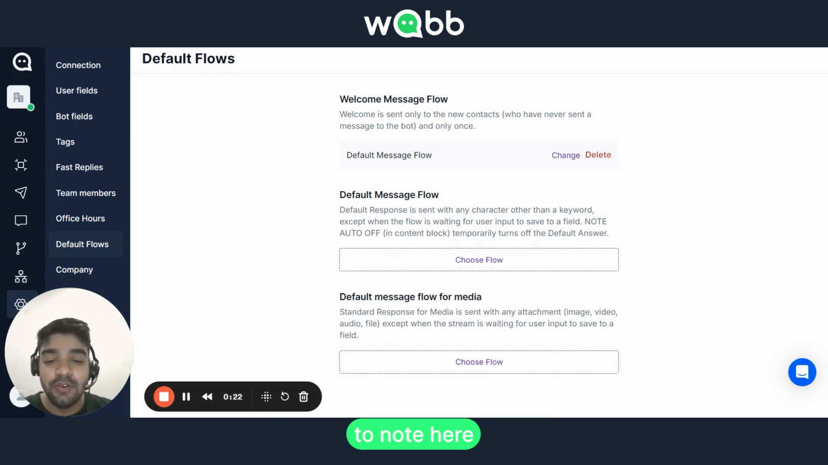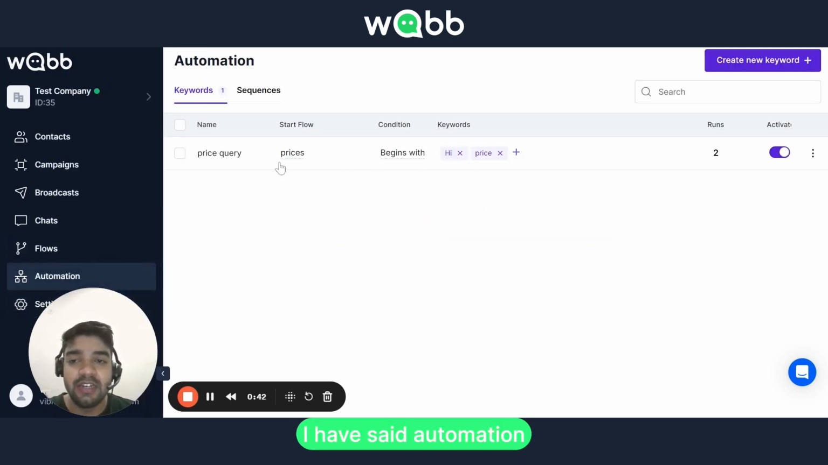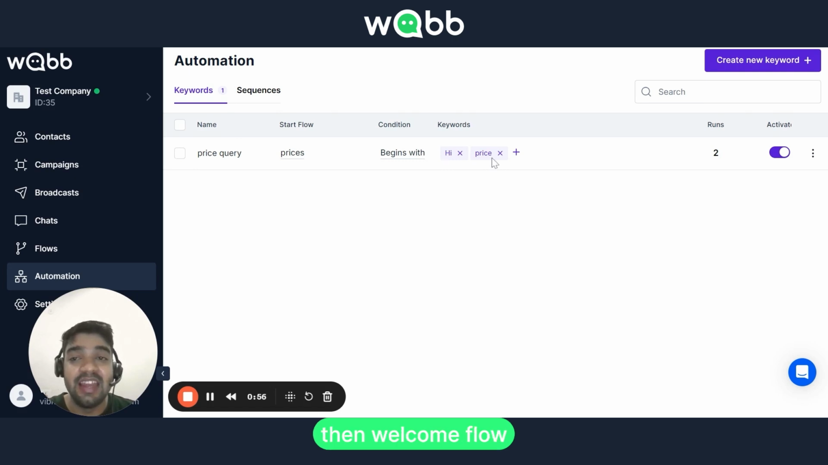Also, another important thing to note here is that if the person who is sending you the message is not in the audience yet, but the message they have sent contains any of the keywords you created in the automation, the welcome flow will not be sent. So for example, if I go to my automation, you can see I have set automation for the flow price and the automation keyword is how much is the price. So let's say if a contact is not in your audience yet, but they begin their message with something like that, then the welcome flow will not be sent. Instead, priority will be given to the automation.